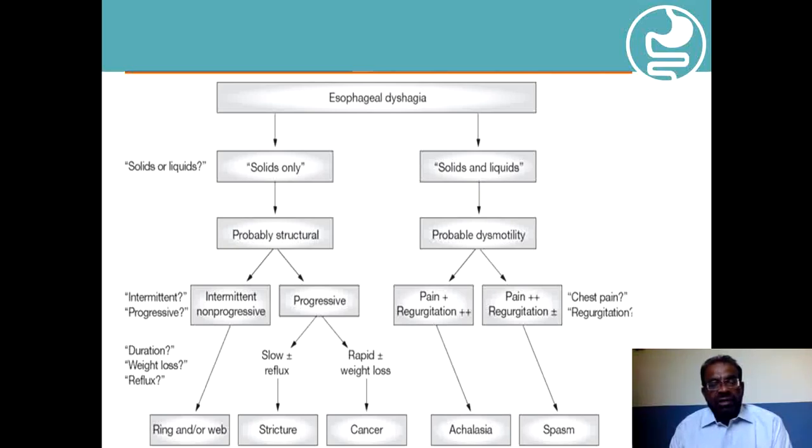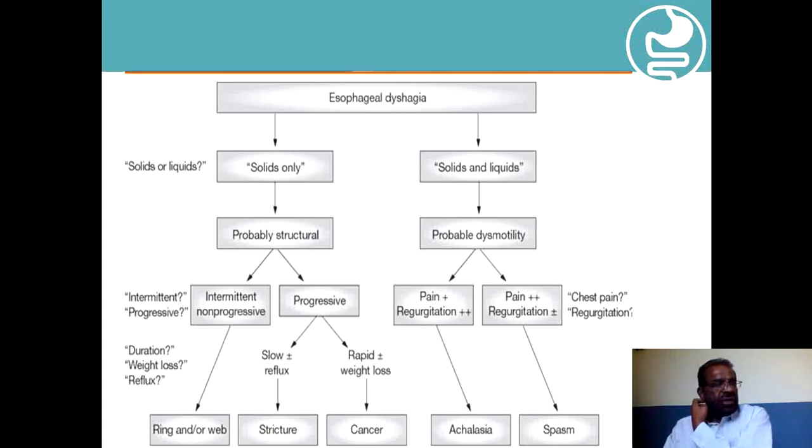And if the answer is yes, then most likely it is the underlying reflux disease with associated peptic stricture, which is causing this progressive type of dysphagia, mainly for the solids. And if the progression is rapid and the patient is also having significant and out of proportion weight loss, then most likely underlying malignancy may be the cause.